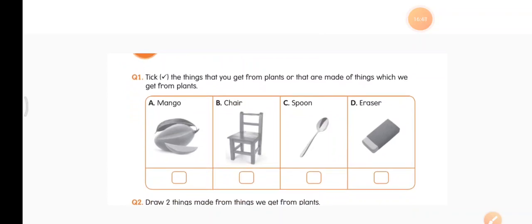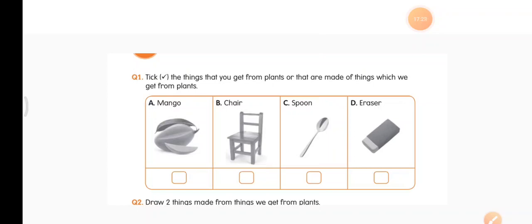There is a box under every picture. In that empty box you put a tick if the picture is from a plant. A1 is a mango, that is a fruit. Where do we get the mango from? Yes, we get mango from the mango tree. So the fruit is a plant product, so put a tick to that fruit. Then in the second picture we can see the chair. We see the wooden chair there. Once again the wood is from a plant. It is a plant product. Plants grow into trees. So wood is a plant product, so we are going to put a tick to the chair.